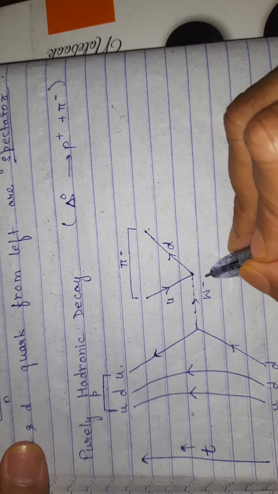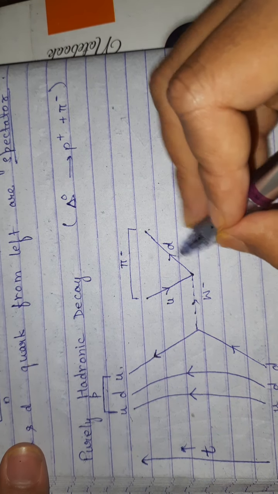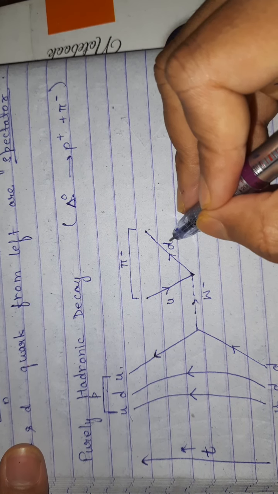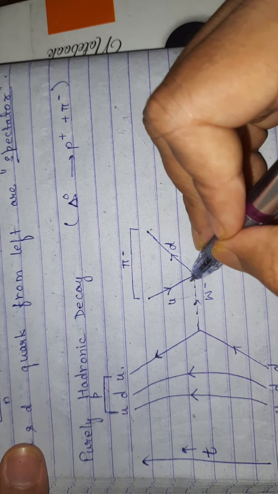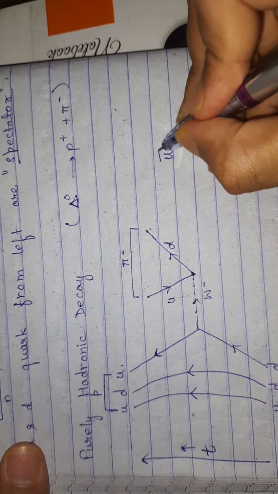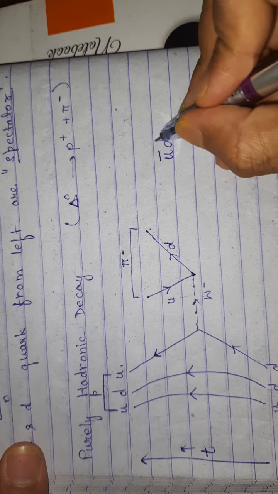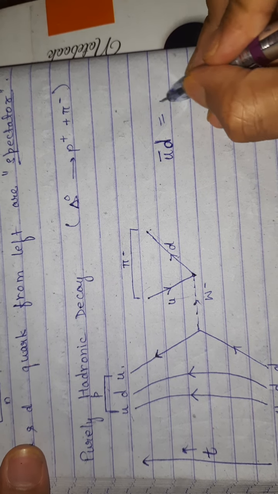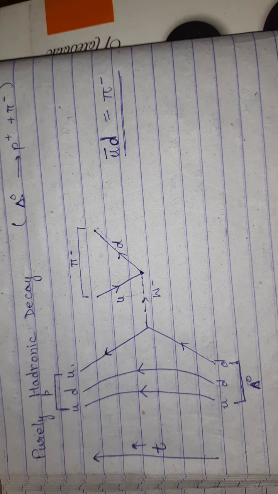So we have up down quark for delta nought, and the down quark and up quark from proton are interacting via W minus boson, and they are further converting themselves into up quark and down quark. The up quark is in the opposite direction of time, therefore it is actually an anti up quark, and the down quark is in the positive direction of time, therefore it is simply a down quark, and it forms a pion. So it is the kind of reaction.